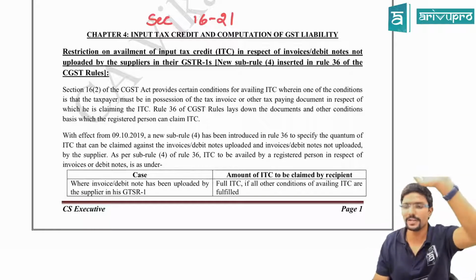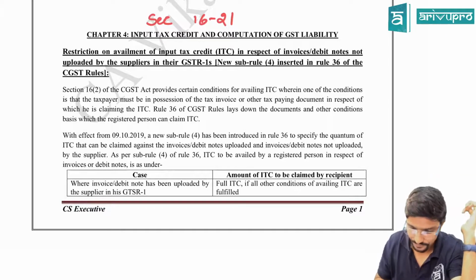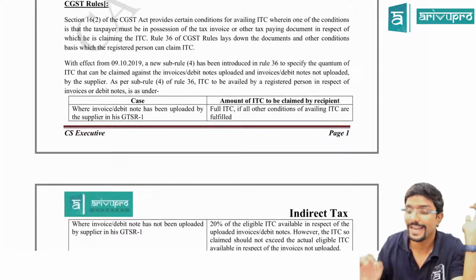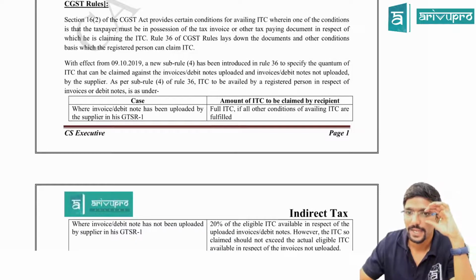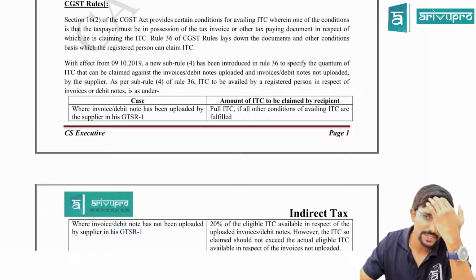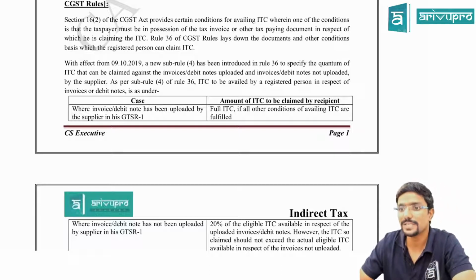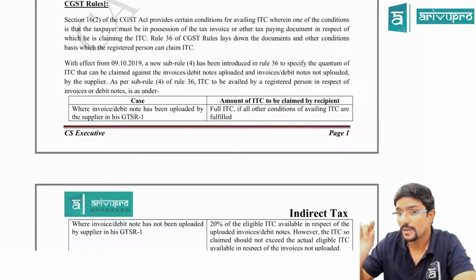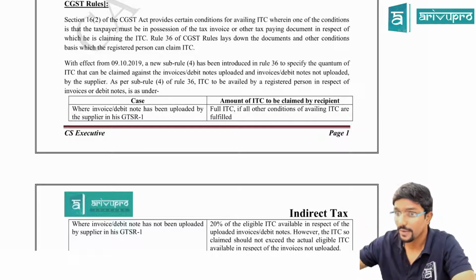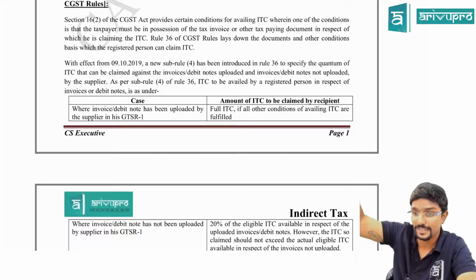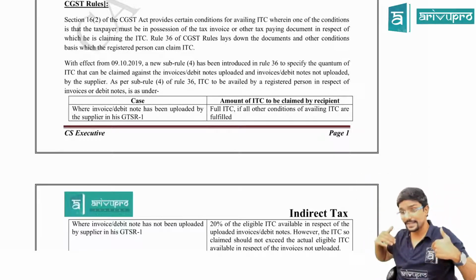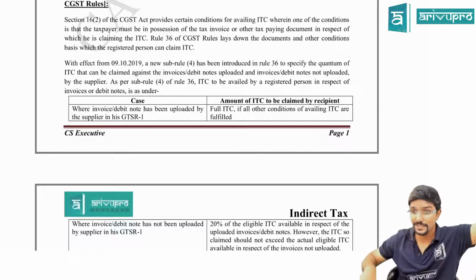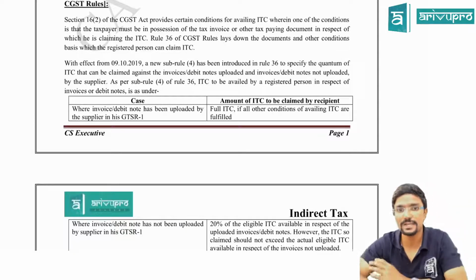That is what we have learned in the regular class also. But now, with effect from 9th October 2019, a new sub-rule 4 has been introduced in Rule 36 to specify the quantum of ITC that can be claimed against invoices or debit notes uploaded, and invoices and debit notes not uploaded. By whom? By the supplier, not by the recipient. Sir, who is taking the credit? Recipient. Who should upload the invoices? The supplier, in GSTR 1.